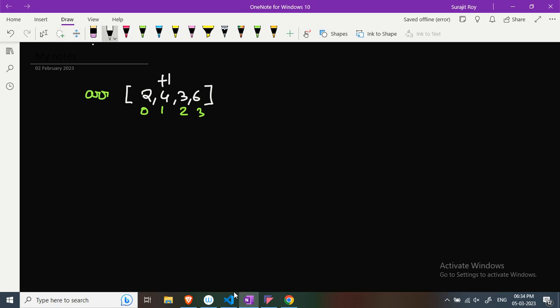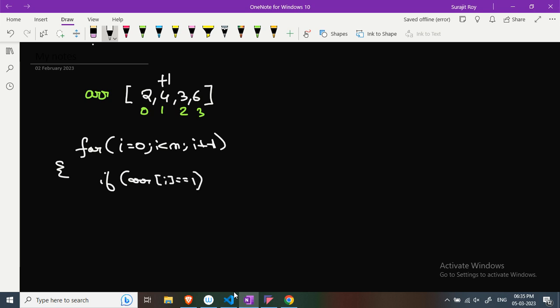So what we will do first, we will run a for loop. Okay, we will run a for loop throughout the array, i++, where n is the size of the array, and we will check if array of i equal to 1, then we will increase this element. So array of i++ will be our first operation.